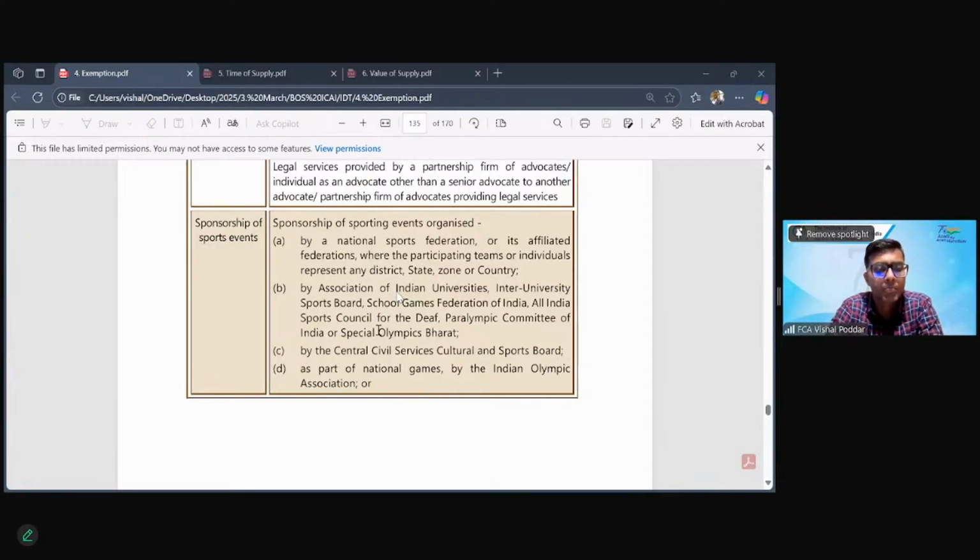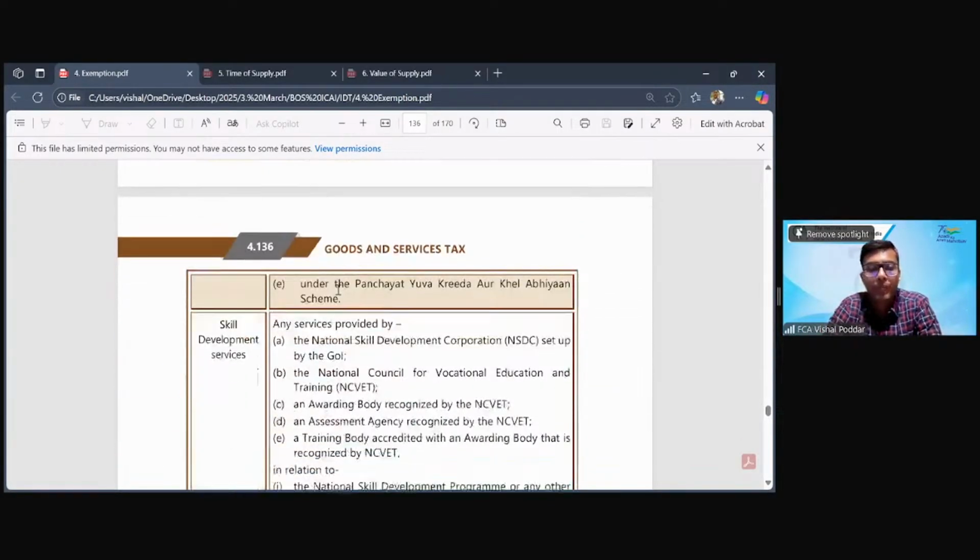So Siddharth has pointed out correctly that where a senior advocate is providing services to firm of advocates. So senior advocate giving services to advocates. So on both sides, there are advocates now. Now here, this service is taxable service and it is taxed under forward charge. So the senior advocate will be liable to pay the GST. Fine.